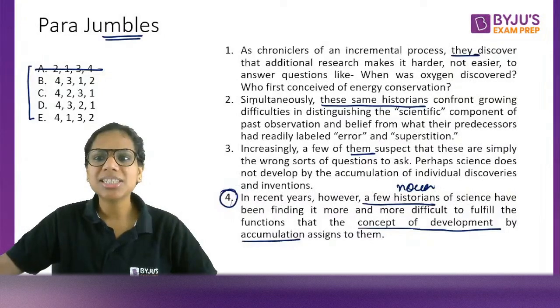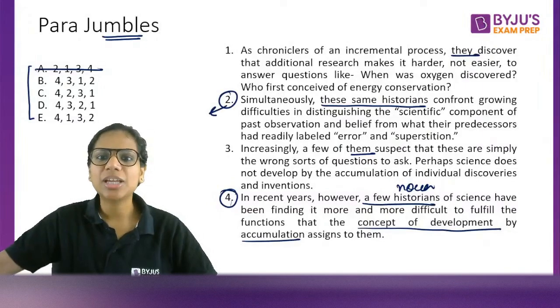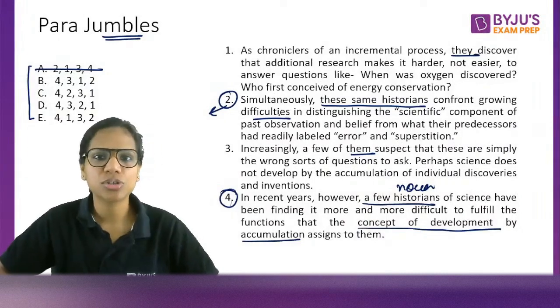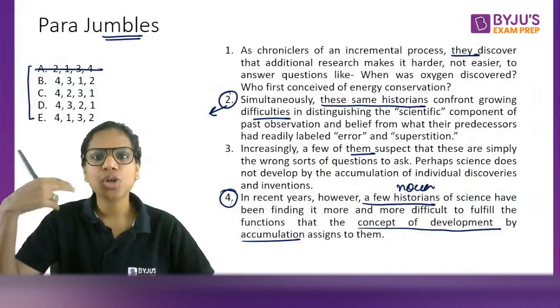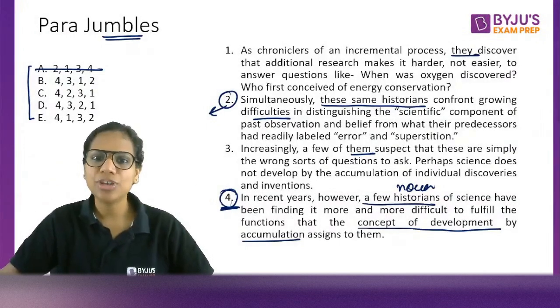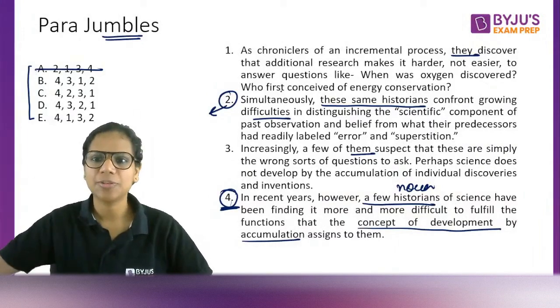Okay. Now this is simultaneously they confront growing difficulties. So perhaps, when I say simultaneously, that means at the same time, there are some other difficulties also being faced. This is what I gather from it. So I'll read 1 and 3 and I'll see first, are they related to 4? If yes, then they will come first and 2 will come later on. So let's see.